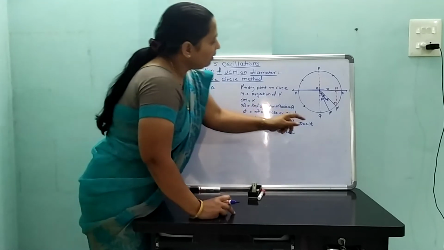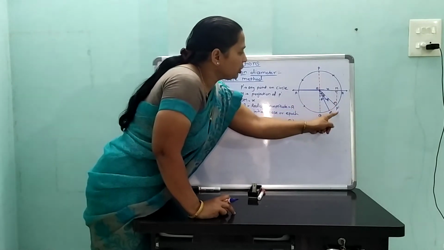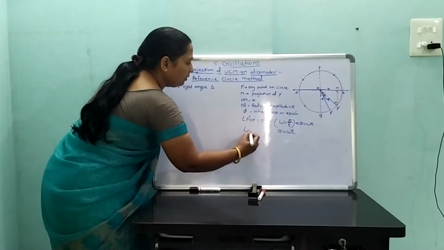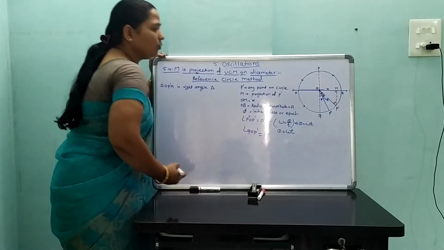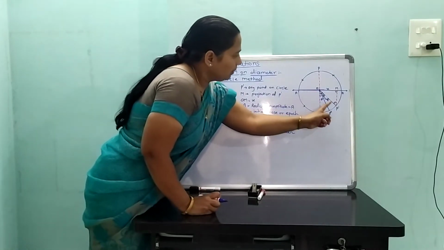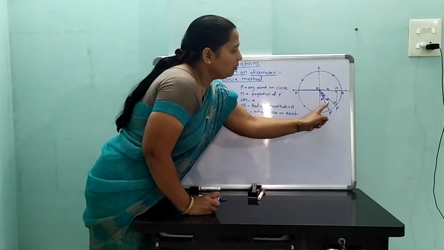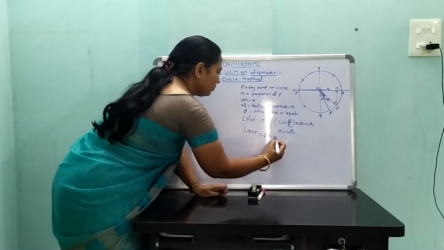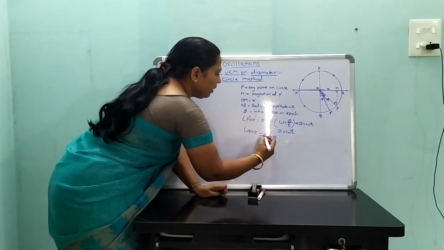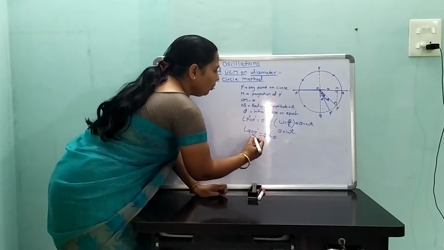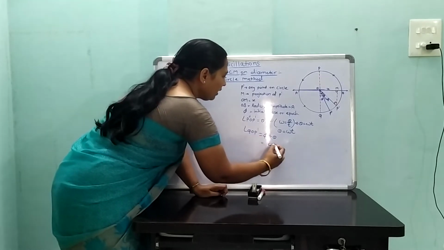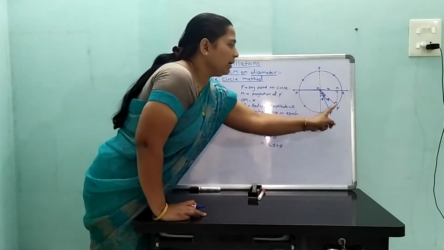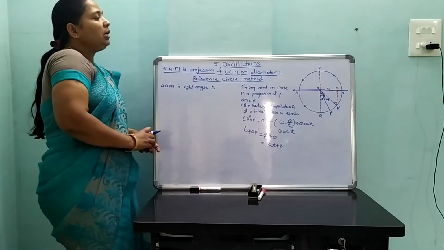Hence, the angle QOP dash is equal to phi plus theta. But theta is equal to omega t. Therefore, angle QOP dash is equal to omega t plus phi. Hence, by using trigonometric relation,